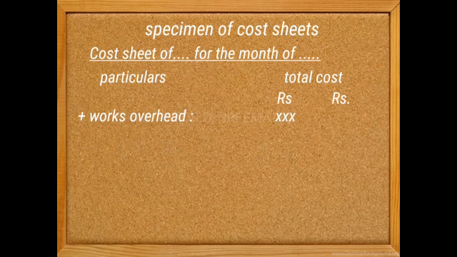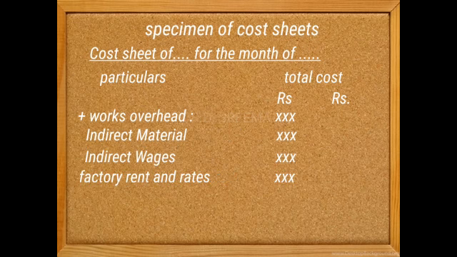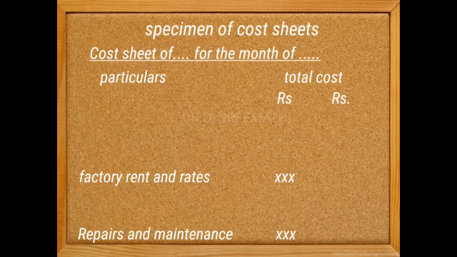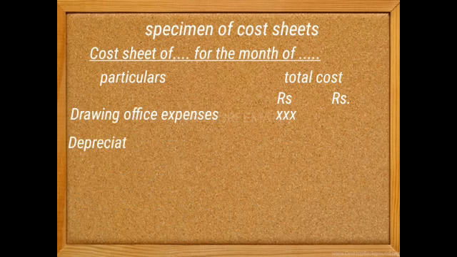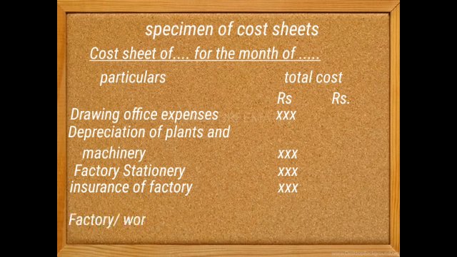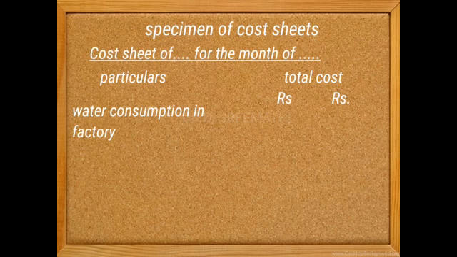What is it? The direct factory expenditures, that is indirect materials, indirect wages, factory rent and rates, factory lighting and heating, power and fuel, repairs and maintenance, drawing office expenses, depreciation of plant and machinery, factory stationery, insurance of factory, work manager's salary, water consumption in factory.